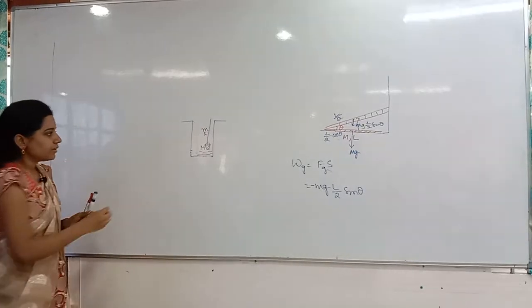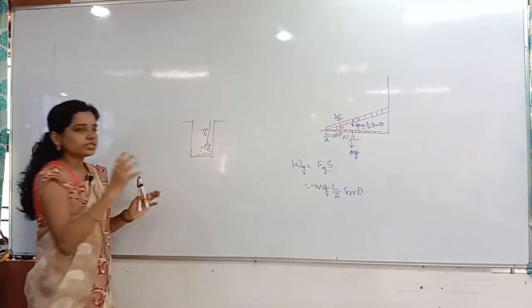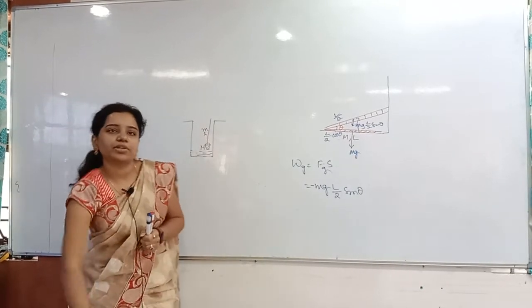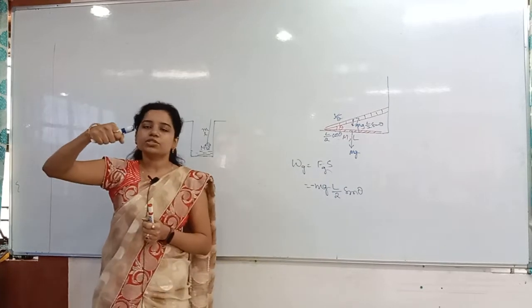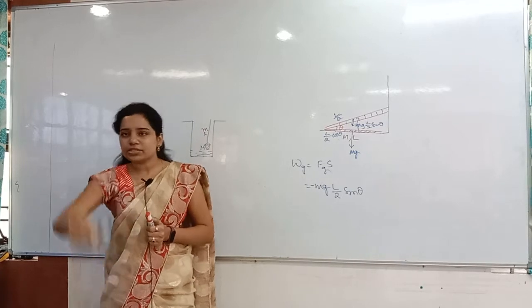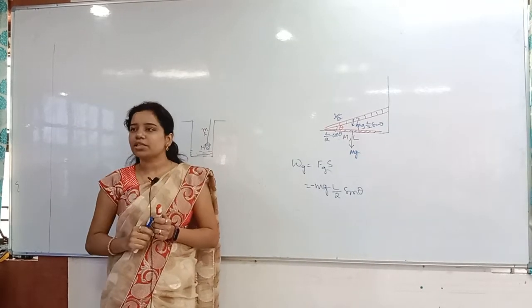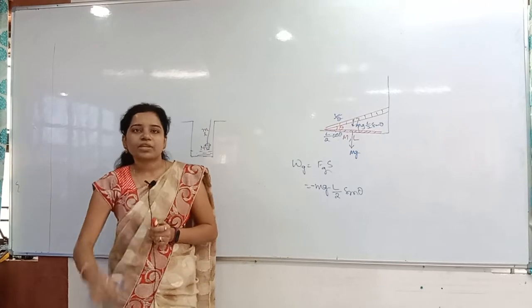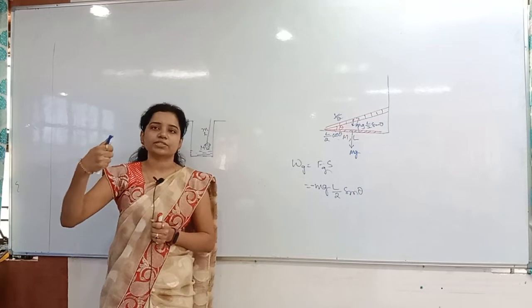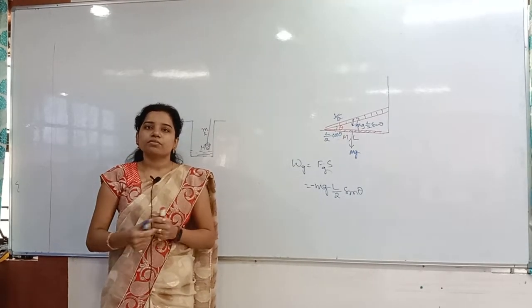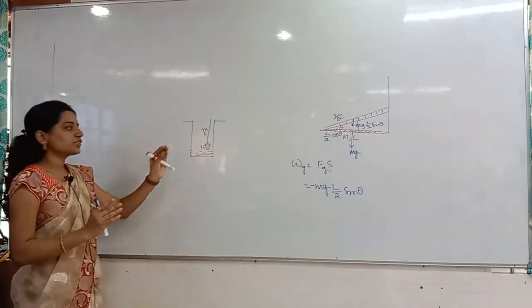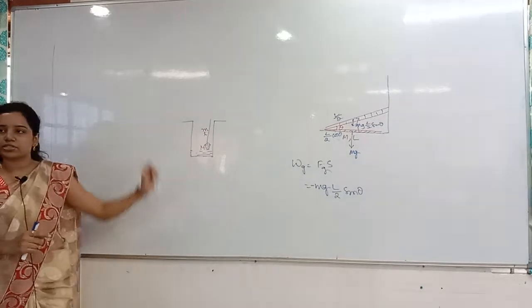Whenever you see, for example, you are talking about only the bucket, so you are pulling only the bucket. For example, with my hand I am pulling the bucket like this. For that purpose I am working against which one? Gravity only, right? But they are not asking the work done by the gravity, only the work done by my pulling force. I am pulling in the upward direction, displacement is also in the upward direction. Positive work or negative work? Work done by me, positive. Work done by the gravity, negative. So clearly, first of all we will talk about the bucket, later on we will discuss the rope.